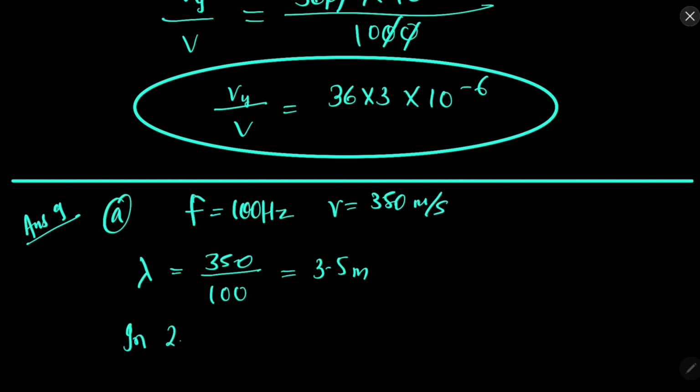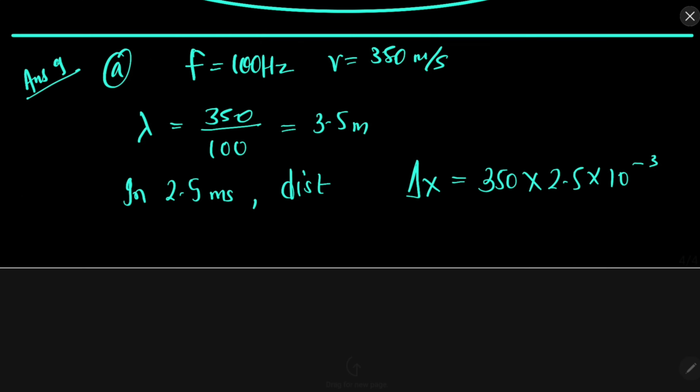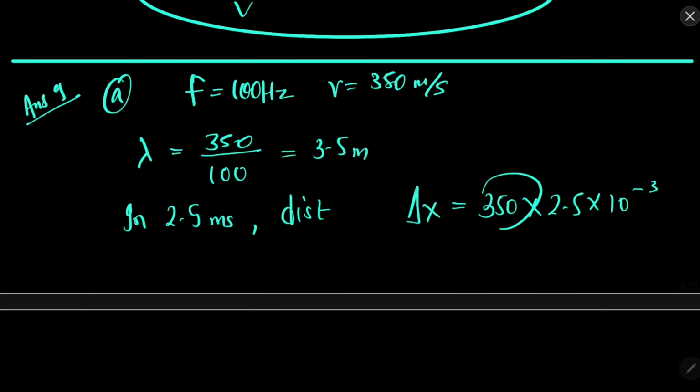So in 2.5 millisecond, distance traveled will be del x equal to 350 into 2.5 into 10 to the power minus 3. Milli is there, therefore this much, and velocity is 350. So velocity into time. So what is the formula for phase difference?